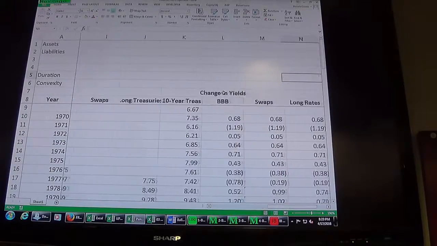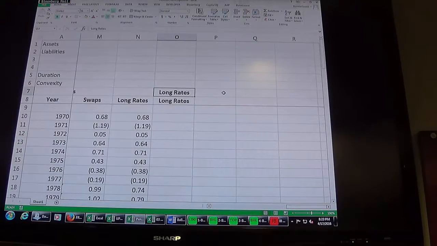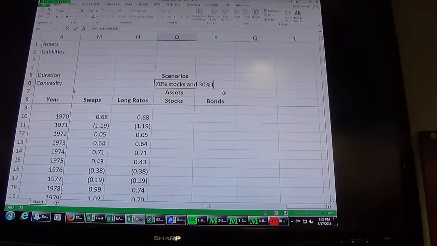All right, so I'm just gonna try this over here. I'm gonna do scenarios. So let's say we have our assets, we have stocks, we have bonds. So the first scenario we're gonna do is 70% stocks and 30% intermediate term bonds.